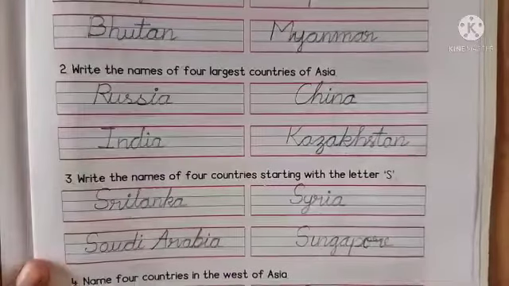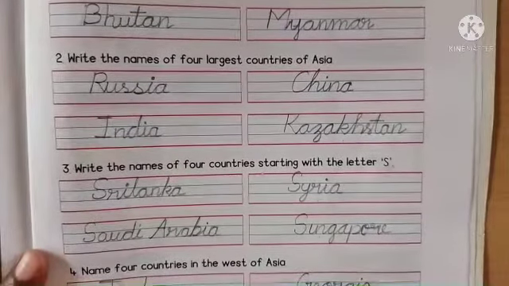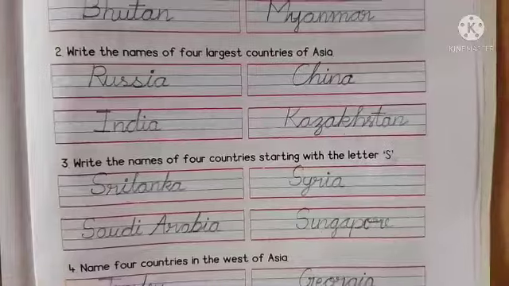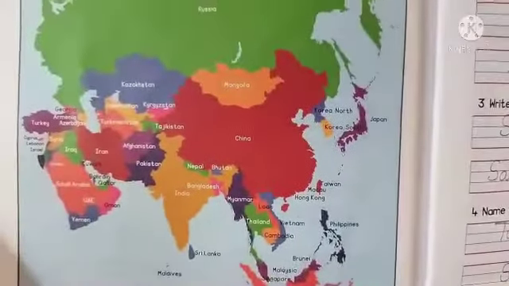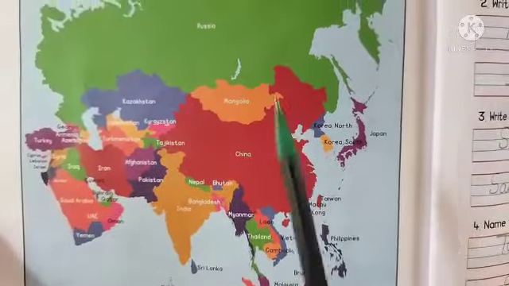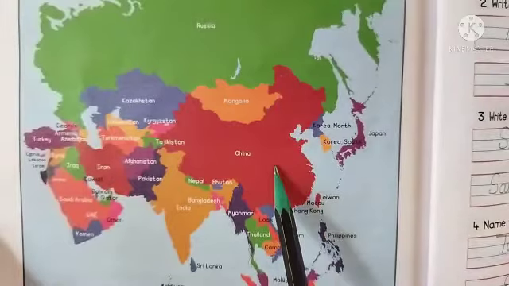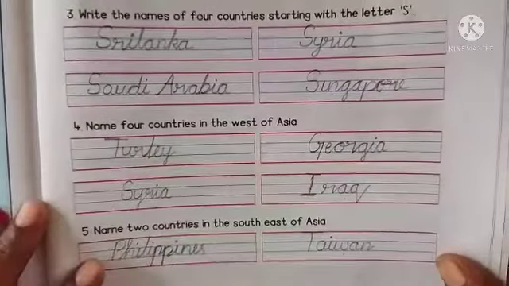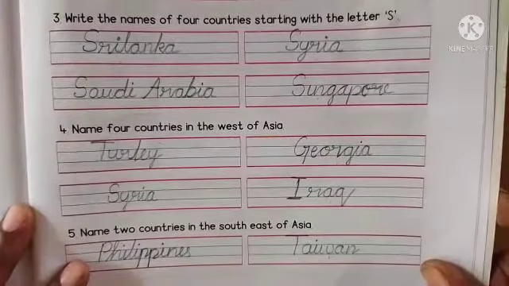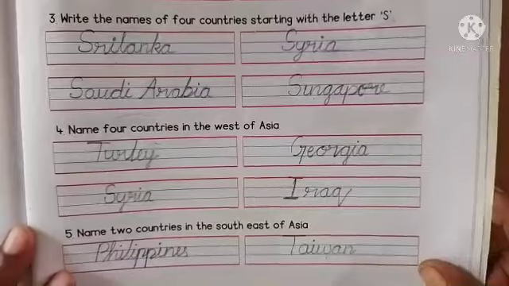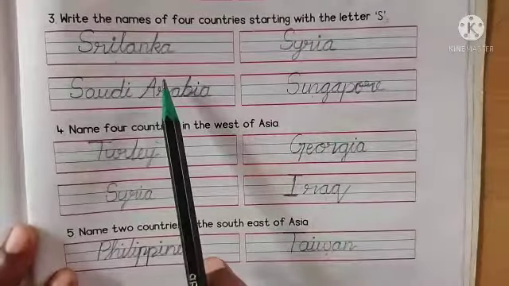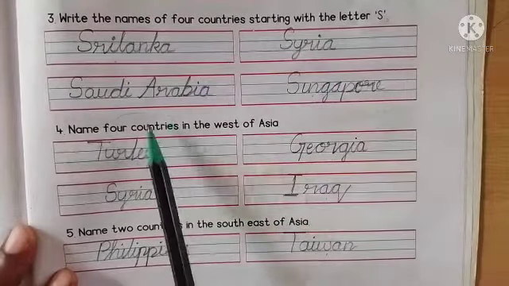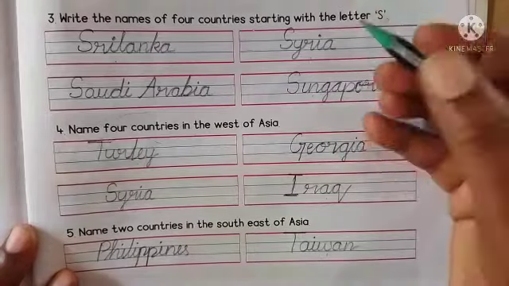Write the names of 4 largest countries of Asia. The 4 largest countries in Asia are Russia, China, India and Kazakhstan. Write the names of 4 countries starting with letter S in Asia. They are Sri Lanka, Syria, Saudi Arabia and Singapore.